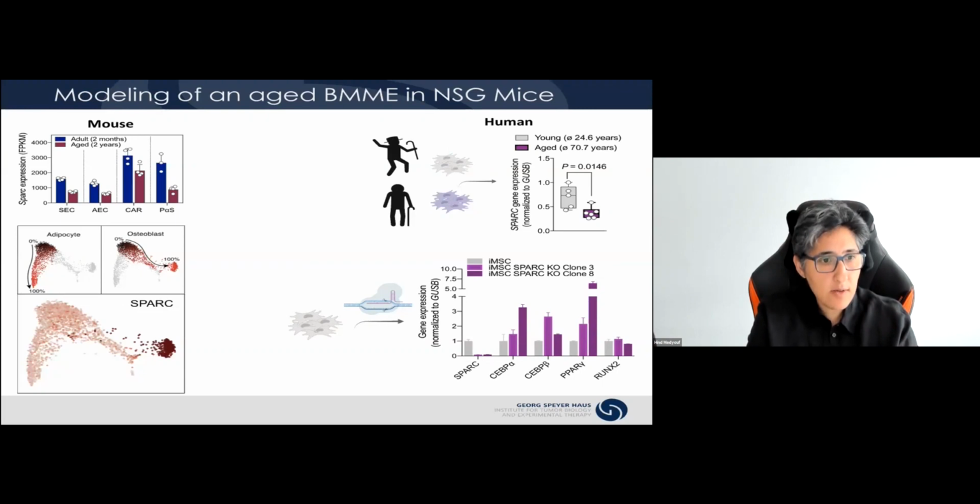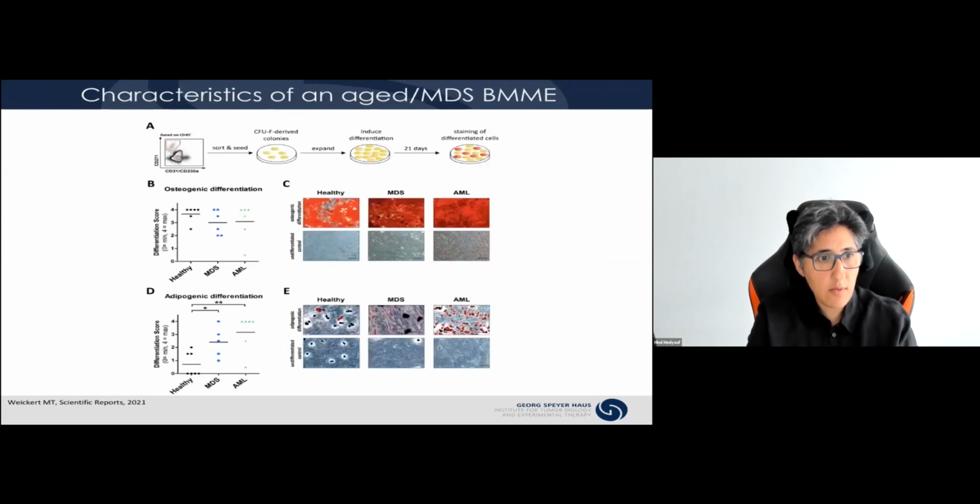So we decided to use this strategy and actually generate a mouse model. The reason was also based on some data that was out there at the time, but also more recently. This is an analysis of mesenchymal cells sorted from MDS patients and explored in terms of their differentiation potential using CFU-derived colonies.